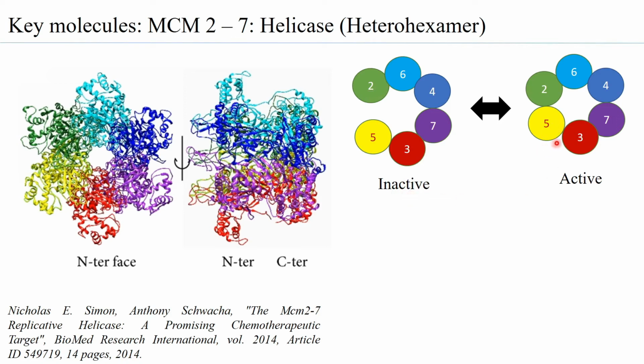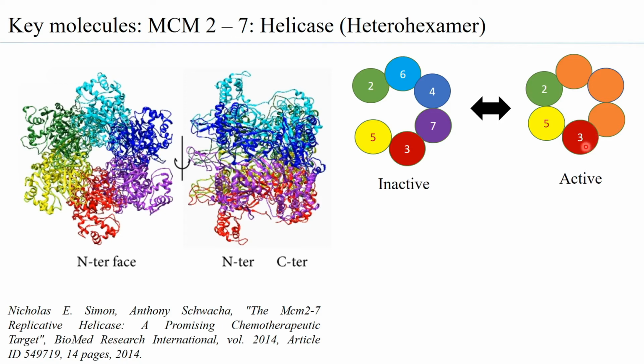Now, our next question is, are all the subunits needed for unwinding of the DNA? So what has been observed through various studies is that it is the 6, 4, 7 subunits of the MCM27 helicase that are used to unwind the DNA or open the DNA at the origin, or begin to open the DNA. So that is something that is important.